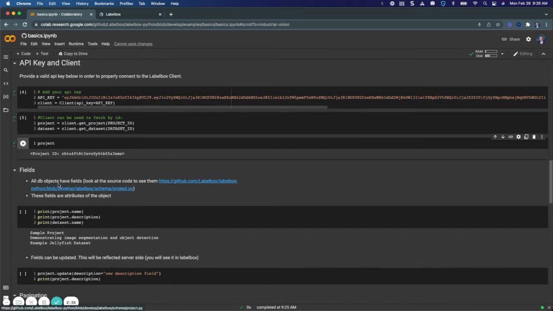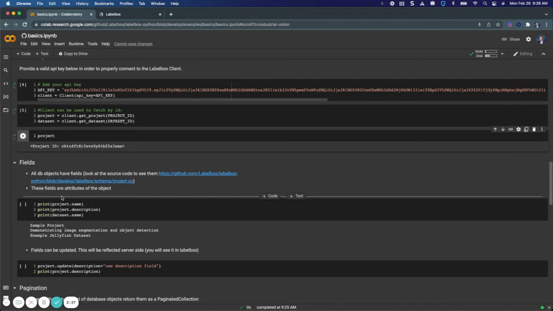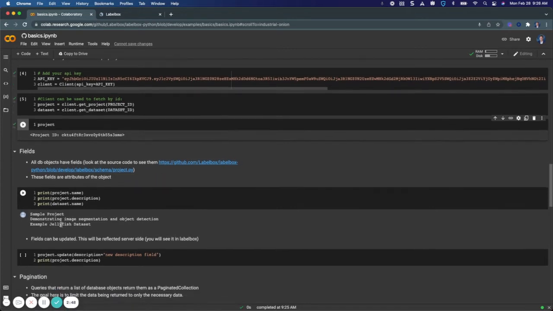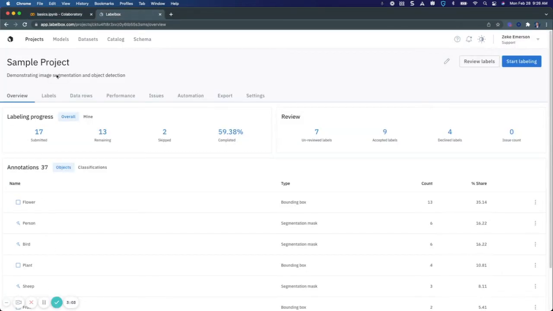So entering a brief discussion about how these database objects work. These database objects have fields, and you can view what these fields are for any database object by looking in our GitHub or also in our API reference. So if I run this cell here and I ask for the project name, the description of the project, and then again this data set that I grabbed, the name here. And I'll show you briefly where the project description lies. And as you see here, the description for a project is a brief tag that you can offer to remind yourself or let your teammates know what the purpose of this project is.